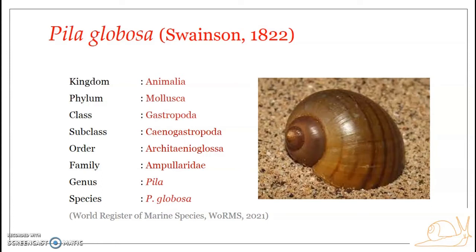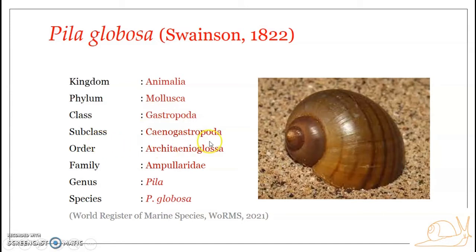One of the most important features of gastropods is the torsion they exhibit. The visceral mass and internal organs show a 180-degree counterclockwise twisting, and this is referred to as torsion, a very unique character of gastropods.